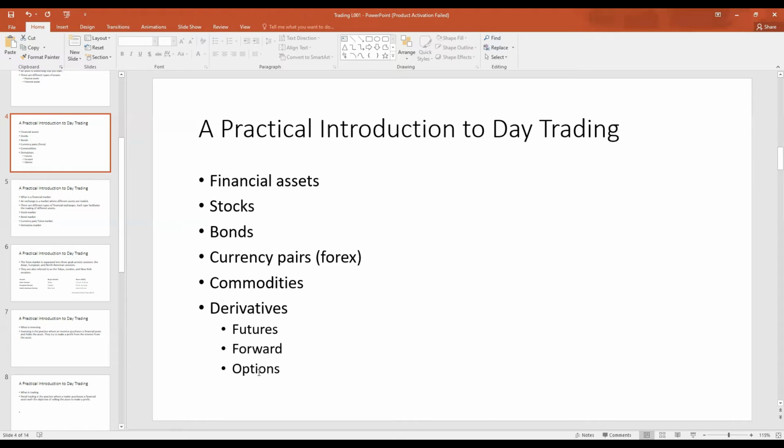So I will explain the first type of derivative. The first type of derivative is called a forwards contract. Now, a forwards contract is very similar to a futures contract. In a forwards contract, an economic agent sells an asset now. However, there is a contractual obligation for the economic agent to deliver the asset to the person that purchased the asset at a future date. Let me give you an example.